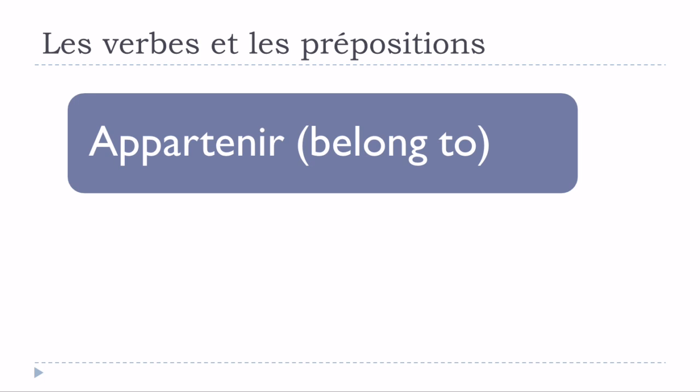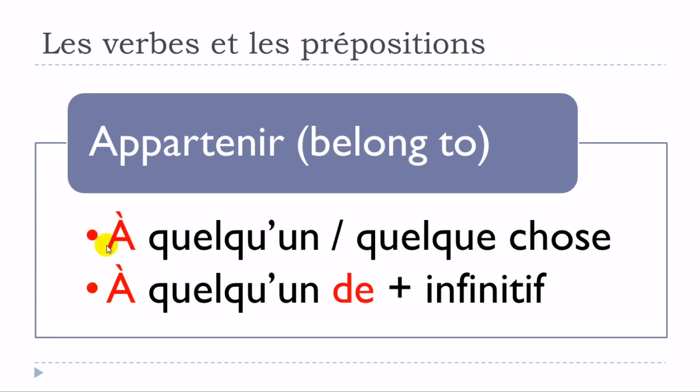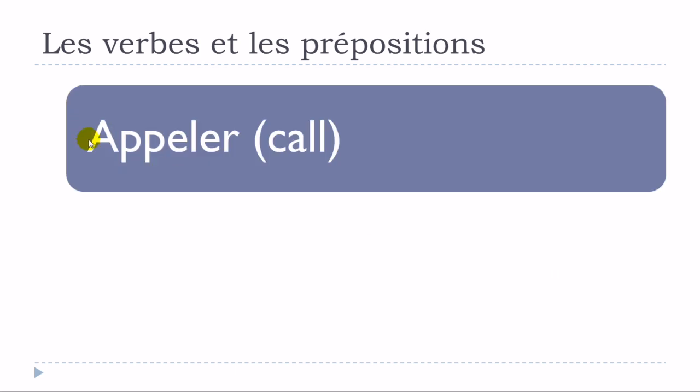And the first verb that we will see together is appartenir. Okay, so appartenir. And first structure that we can see with appartenir, you use the preposition à, and then appartenir à quelqu'un ou quelque chose. Okay. Second structure, appartenir à quelqu'un, and then you will put the preposition de, and it should be followed by the verb at the infinitive form. Okay. So appartenir à quelqu'un, appartenir à quelque chose, and then appartenir à quelqu'un de plus infinitif. D'accord?